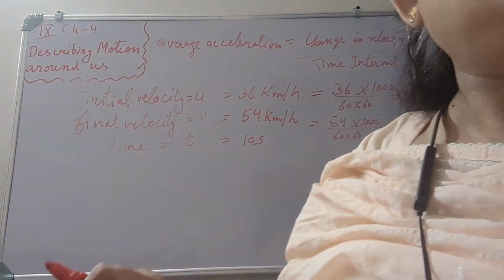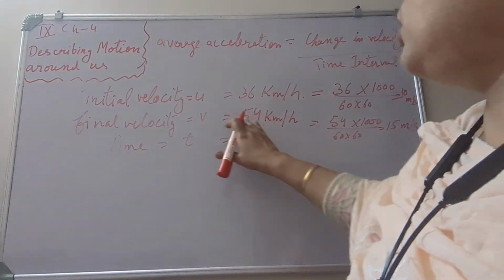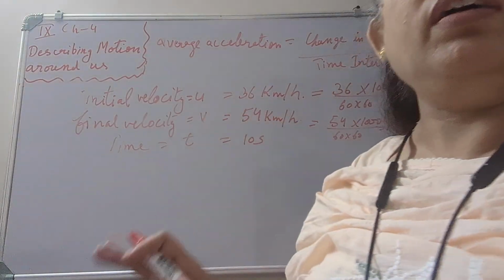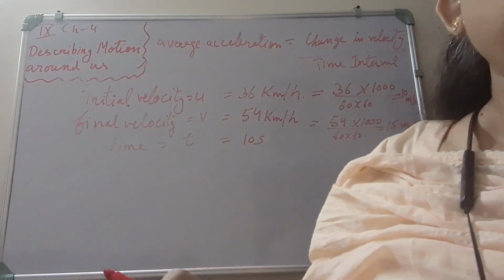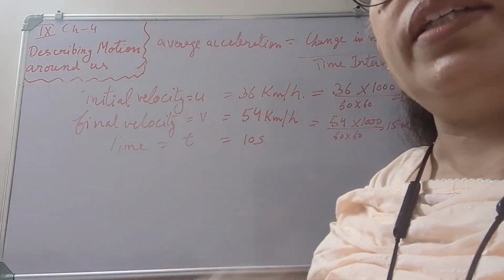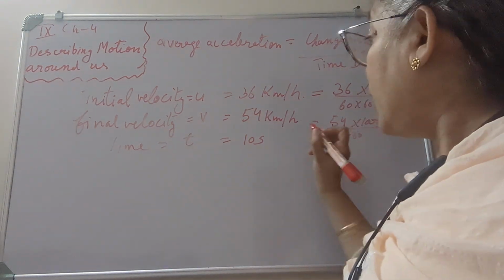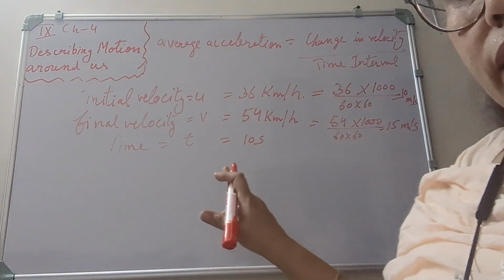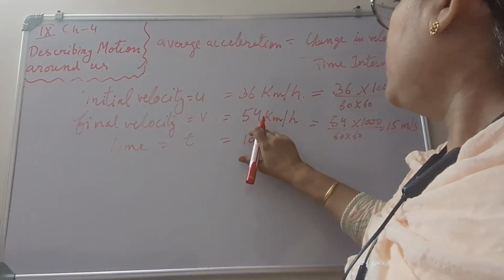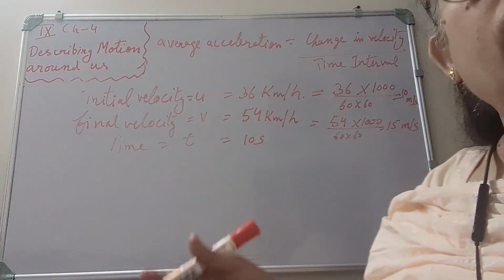Then for some time the bus moved at constant velocity, 54 kilometers per hour, but the bus comes to a stop in a time interval of 5 seconds when the driver applies the brake. So the time interval for the second instance is 5 seconds, and the bus stops from 54 kilometers per hour to 0 kilometers per hour.